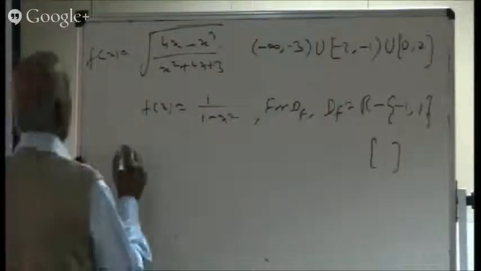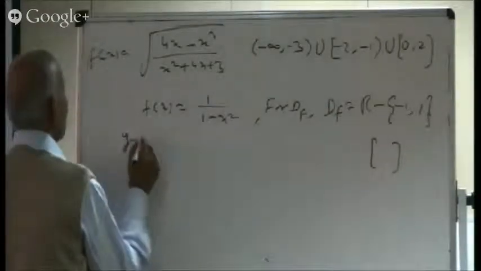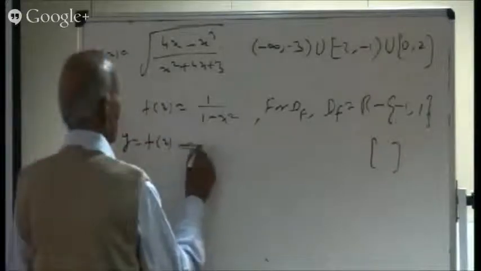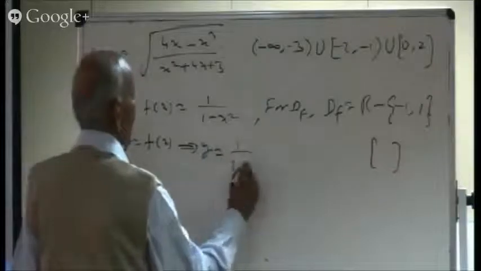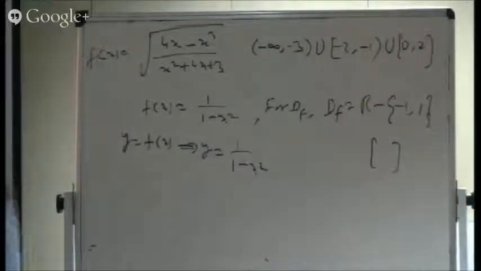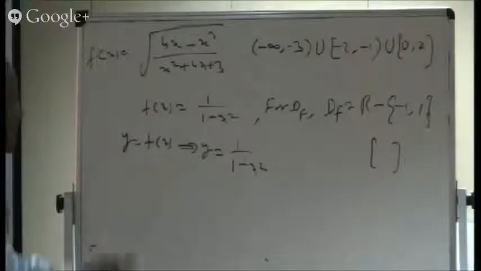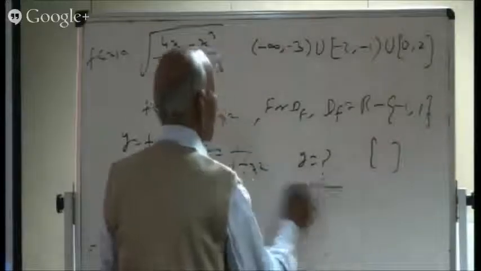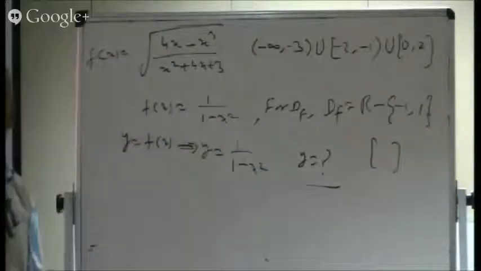Well, for the range, we'll have to work it out. Let me call it y. y is equal to f of x. So I need the values of y. So y is equal to 1 over 1 minus x squared. Is it all right? So I need the values for y. I am trying for the values of y. So y, that will give you the range.